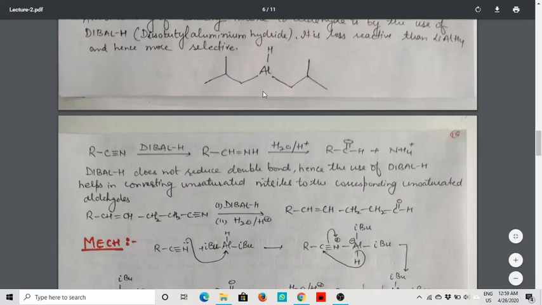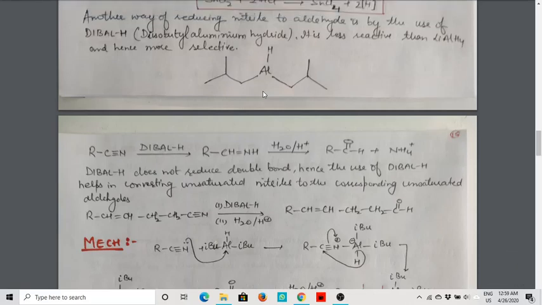This reagent is also a reducing agent like lithium aluminum hydride, but it is much less reactive than lithium aluminum hydride. Both lithium aluminum hydride as well as DIBAL-H release the H negative ion, the hydride ion, and that hydride ion is responsible for the reducing nature of these two compounds. But DIBAL-H is much less reactive and hence much more selective as compared to lithium aluminum hydride.